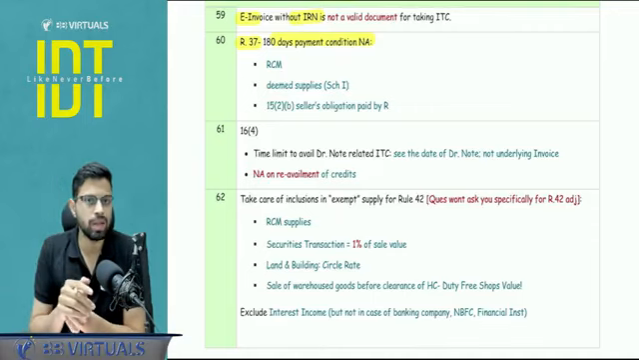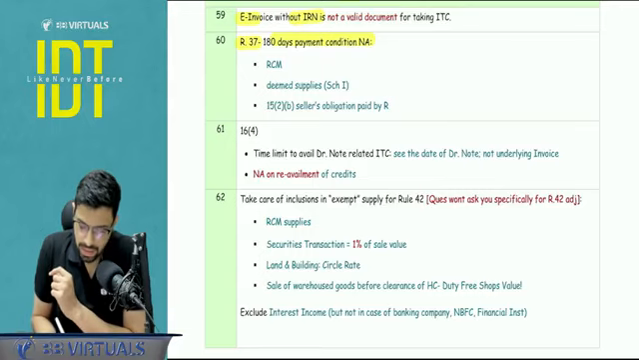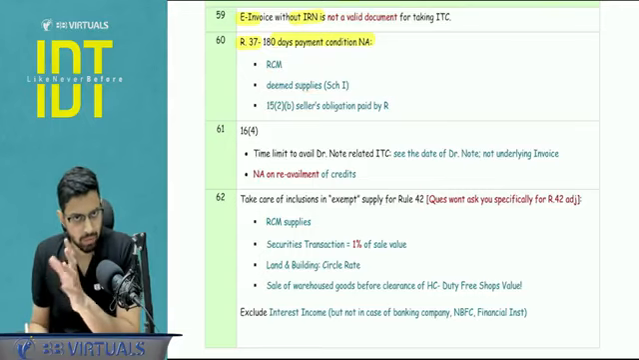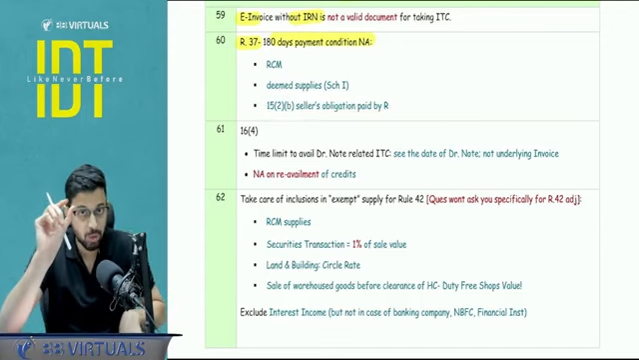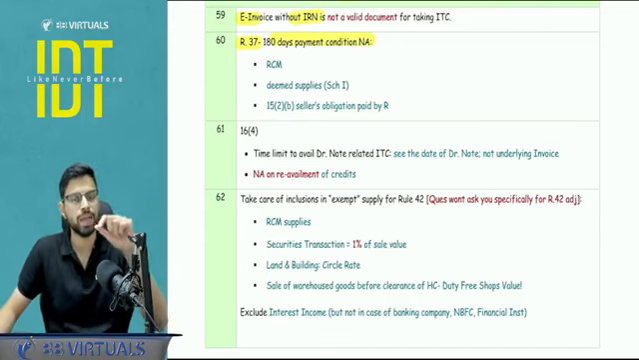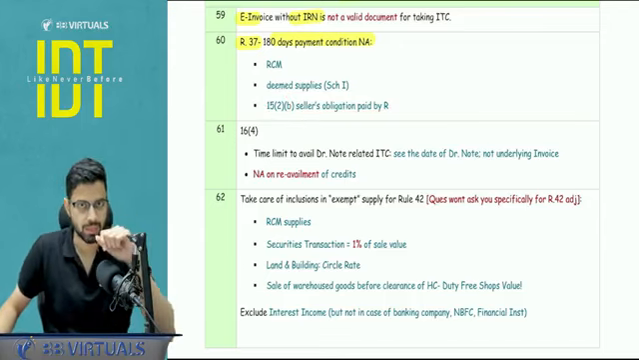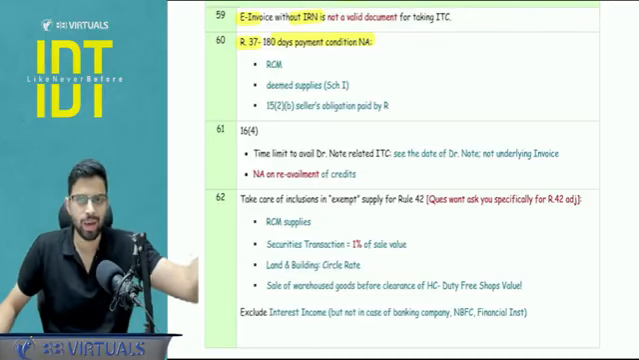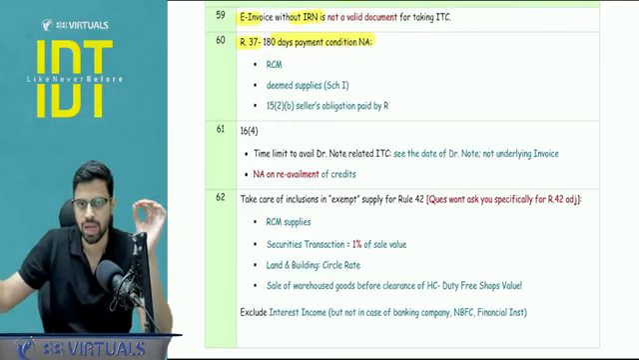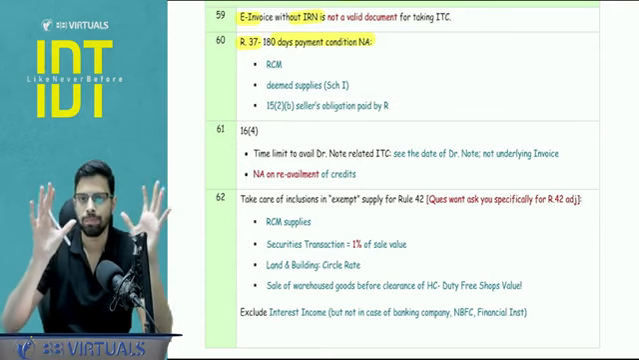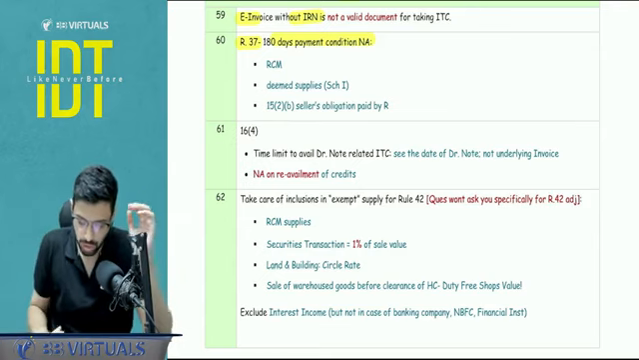Now this is not applicable in 3 cases, right? One is RCM supplies. Second is deemed supply under Schedule 1, because there is no consideration. And third is with respect to the valuation part, 15(2)(b), that is the supplier's obligation paid by the recipient. So he has already paid, so he's not going to pay it again to the supplier. So in these 3 cases, you are not going to apply this condition. It will be stated in the question. So please be attentive, there will be no reversal for this amount.